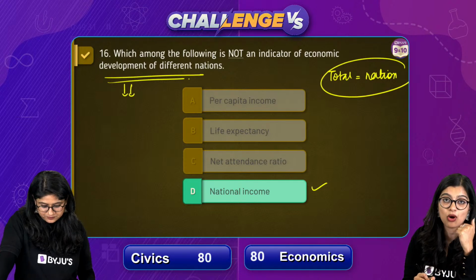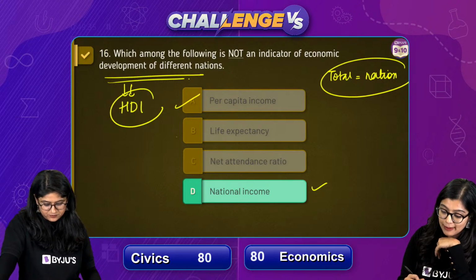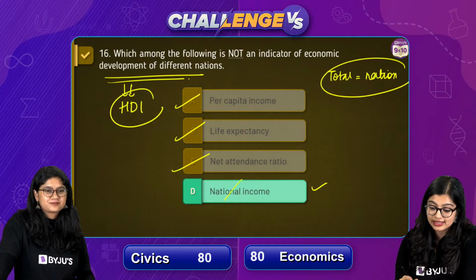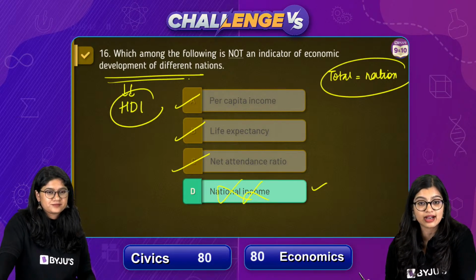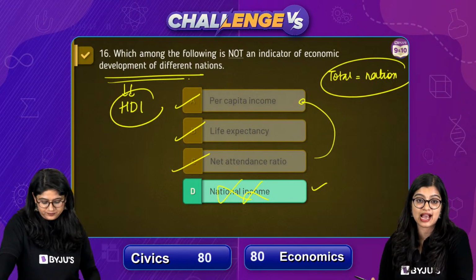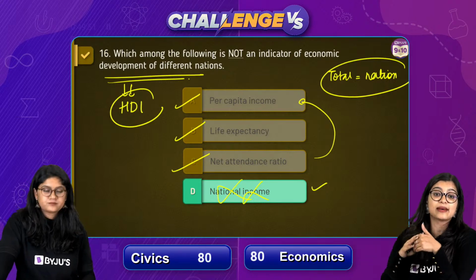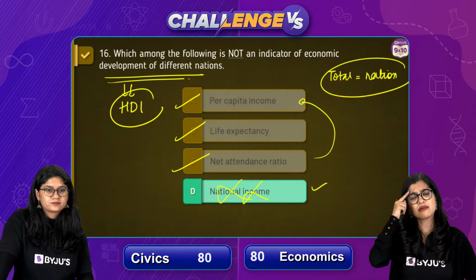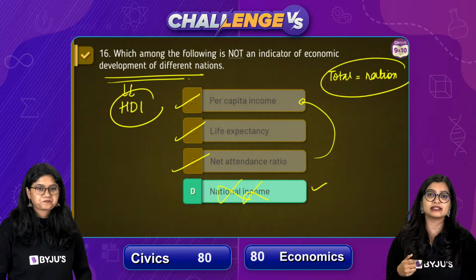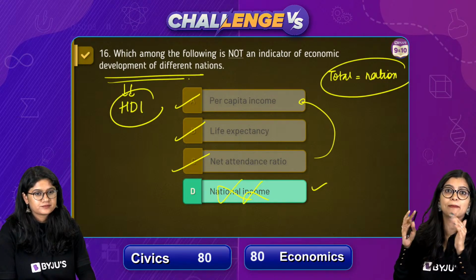Indirectly, they have asked you for what? For parameters to calculate Human Development Index. So it is per capita income, life expectancy and net attendance ratio, right? So in this case, it is not the national income or the total income. Yes, we know that we consider this in order to calculate your PCI, but that means life expectancy is a parameter. Now many of you got confused telling me, ma'am, life expectancy, why are we not considering it? What is life expectancy? How long, or what is the average years a person is alive, right?